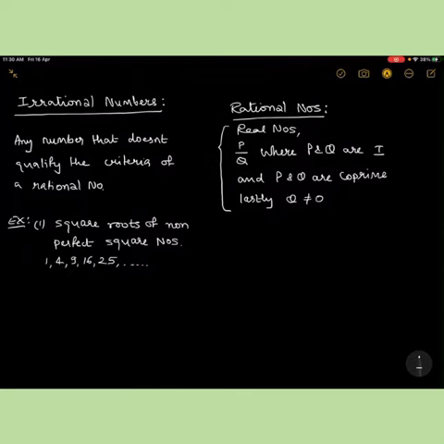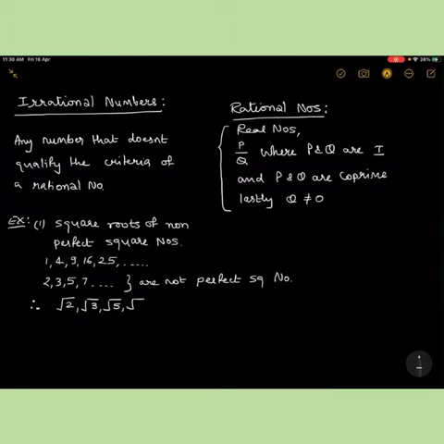But what about numbers which are between these, right? Numbers like 2, 3, 5, 7, so on and so forth. These numbers are not perfect square numbers. Therefore, the square root of these numbers, like square root of 2, square root of 3, square root of 5, square root of 7, square root of 11, so on and so forth, these are all known as irrational numbers.